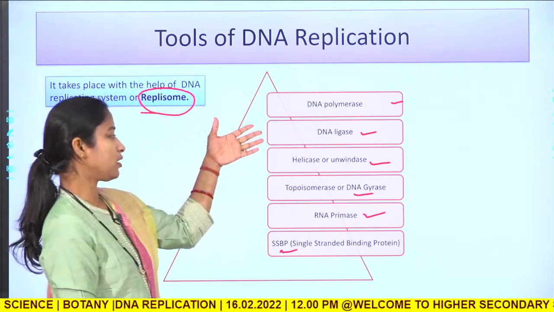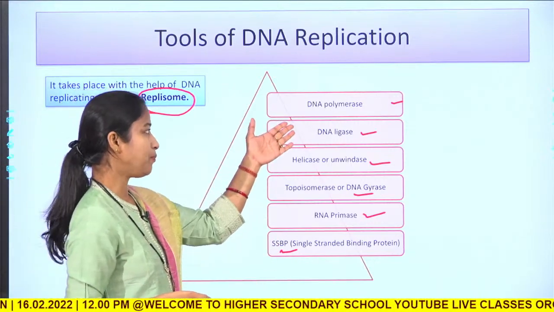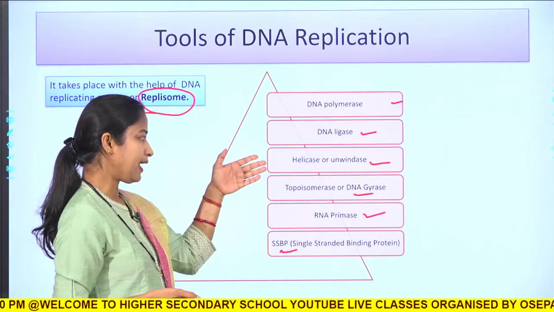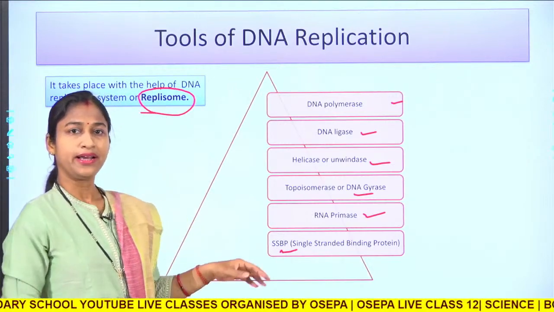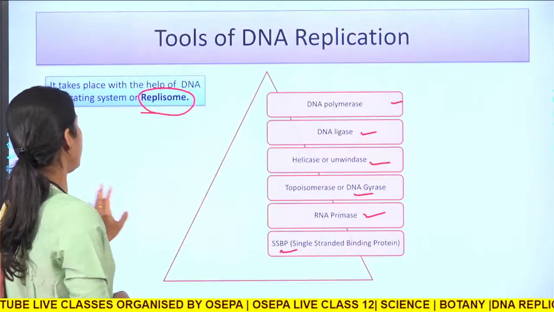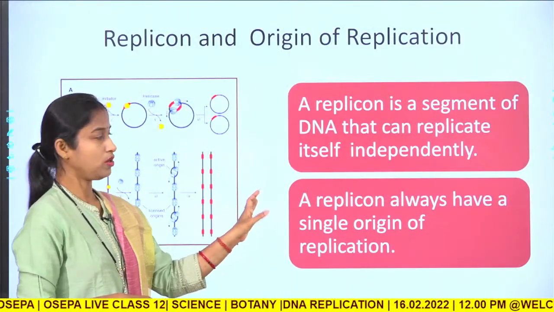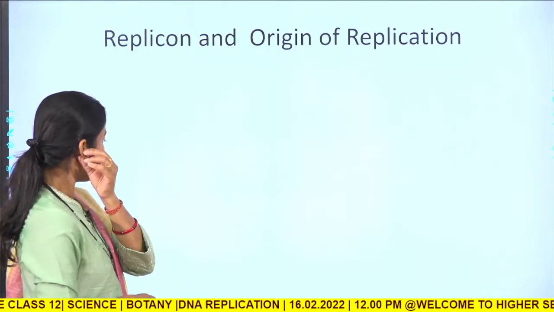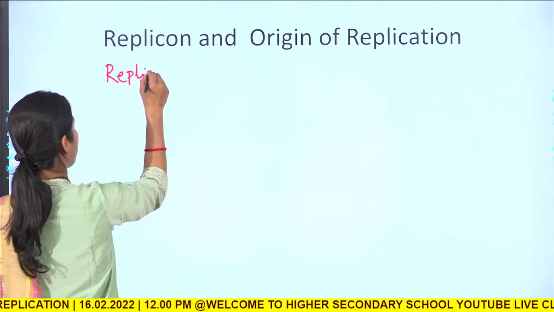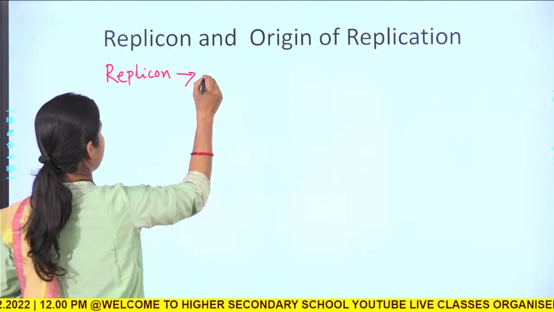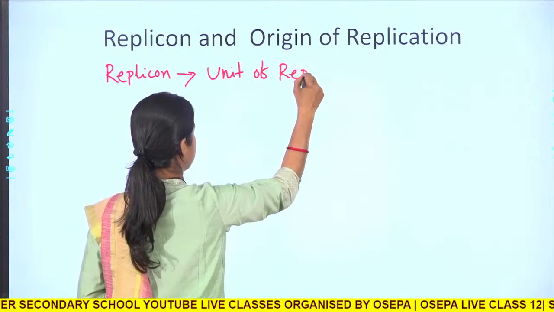So, what are the different enzymes and proteins involved in the replisome? They are DNA polymerase, DNA ligase, helicase, topoisomerase, RNA primase and single stranded binding proteins. Okay. Now, before going on, let us have a look at what is a replicon. Okay. So, what is a replicon? Now, a replicon is a unit of replication.